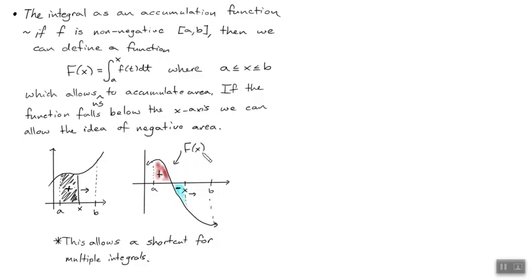Where's the max of F of x going to happen? Let's say that my F of x function goes from a to x of some function f of t. This is a function, and we'll see this as a function in fact. Where's the maximum of this? At x right here? Where's the most area? From a to where? Right there, isn't it? From a to 0, that would give me the biggest positive area.